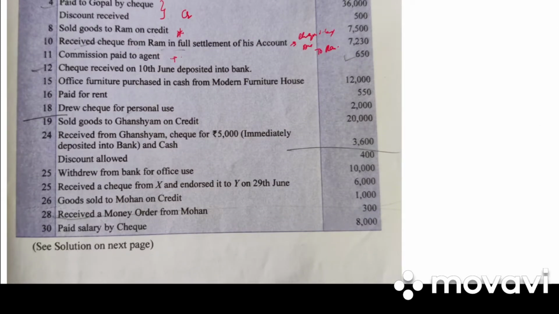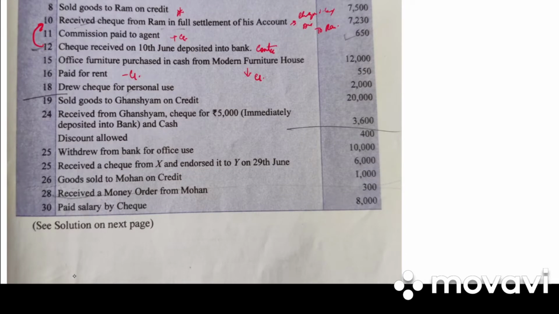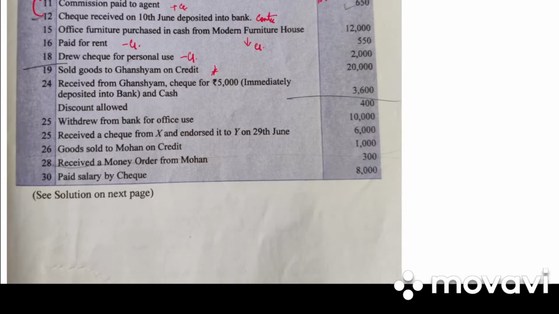Discount to Ram. This will be written in the journal entry. Then we have commission paid to agent, credit side. Check received on 10th June, deposited into bank. Now the check we received from Ram is deposited into bank. So it will be a contra entry. Office furniture purchased, so credit side. Paid for rent, credit side. Drew for personal use, credit side. Sold goods to Ghanshyam on credit, won't be entered. Received from Ghanshyam check for 5,000 and immediately deposited into bank, and cash 3,600. So debit side 5,000 bank and 3,600 will be cash.